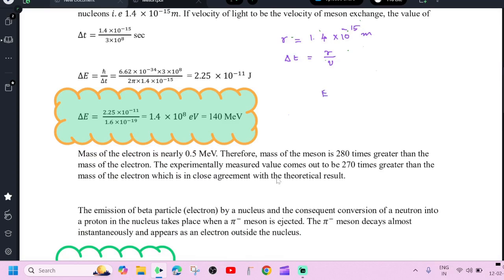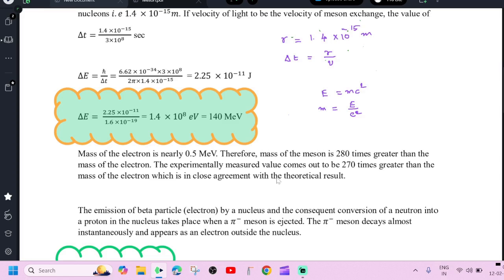Using the formula E equal to m c square, we can express mass of the meson in terms of energy. That is E divided by c square. So the mass of the meson is 140 MeV by c square. Usually we are expressing the mass in terms of energy alone. That means 140 MeV is the mass of the meson. Mass of the electron is nearly 0.5 MeV.